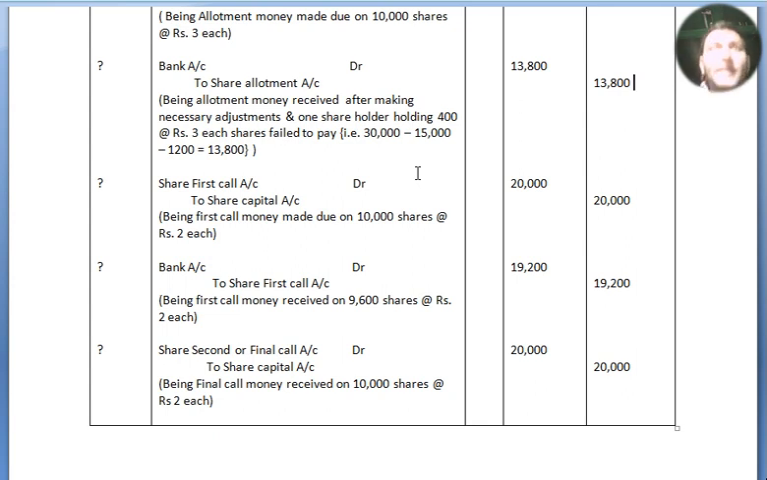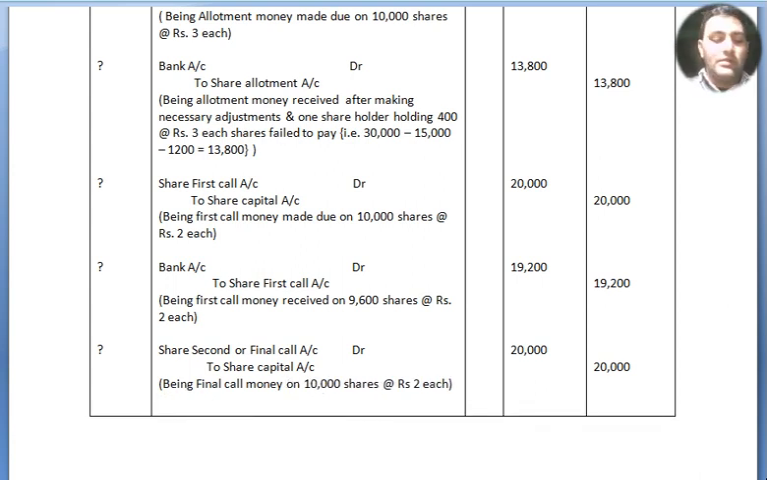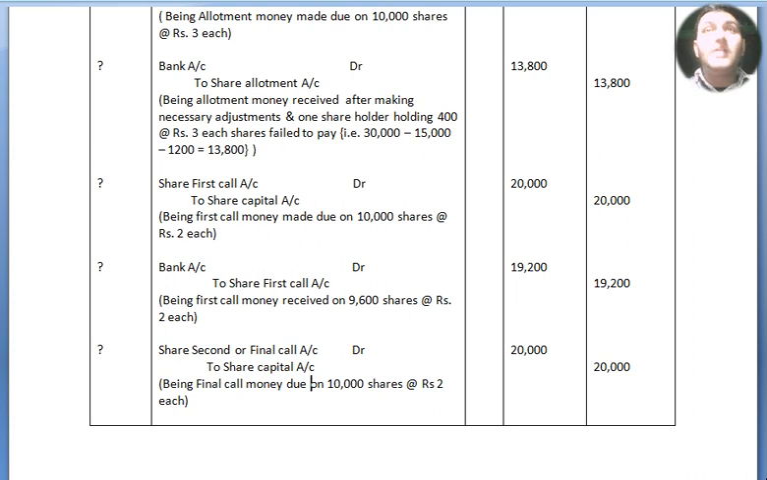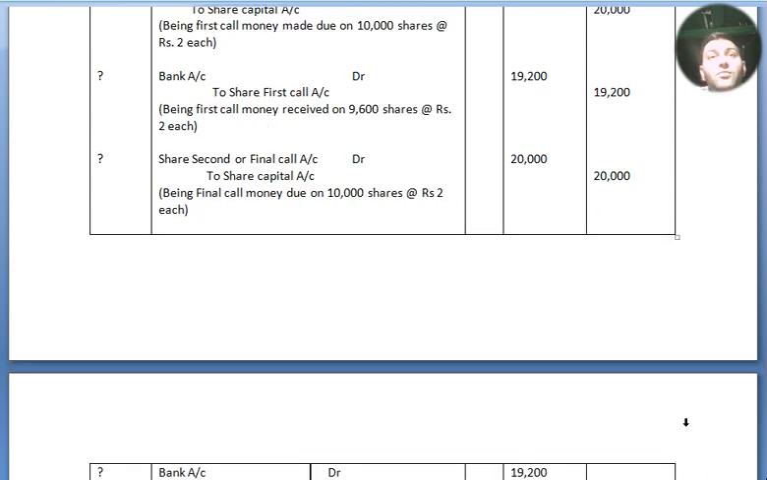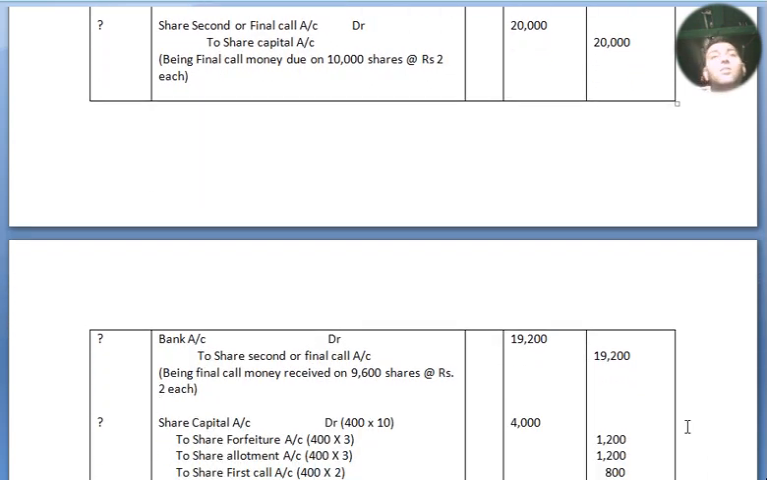Share second and final call account debited to share capital account, being final call money made due on 10,000 shares at the rate of rupees 2 each, 20,000. Now we move to the bank account debited to share second and final call account, being final call money received on 9,600 shares at the rate of rupees 2 each, 19,200. All right, now we move to our share capital account.